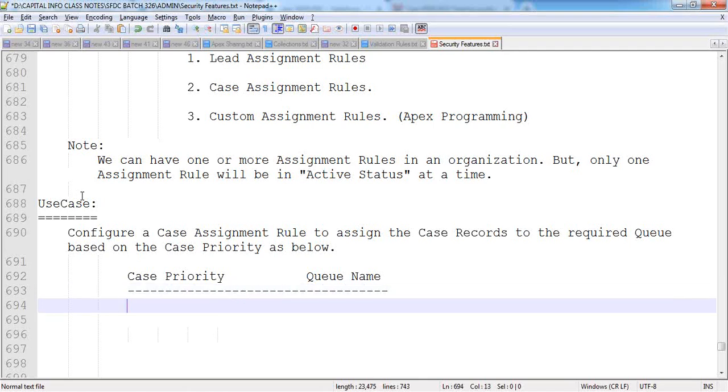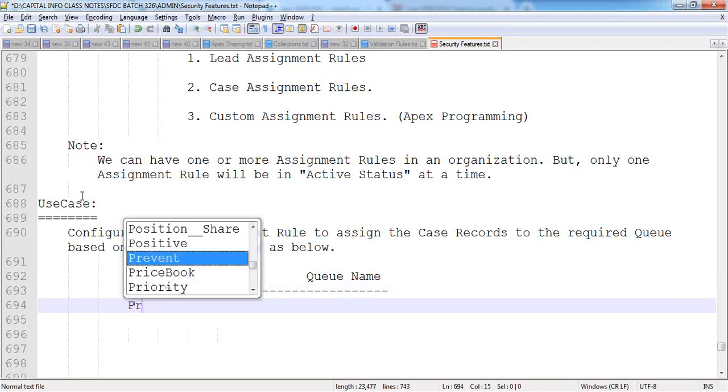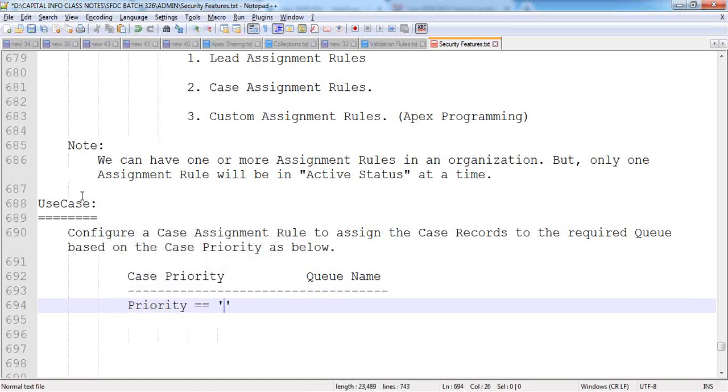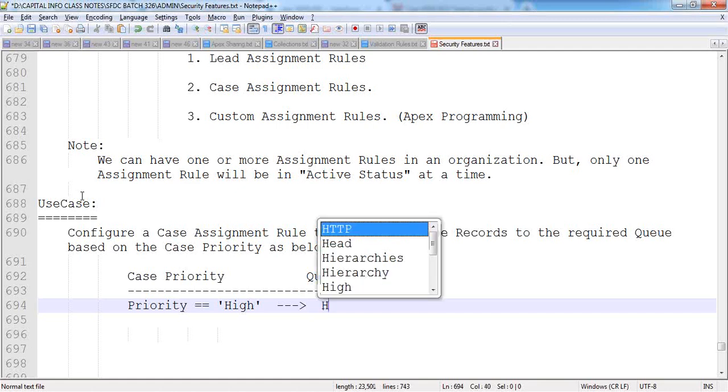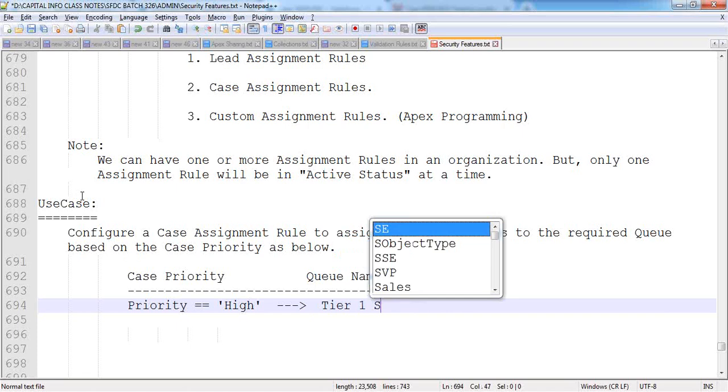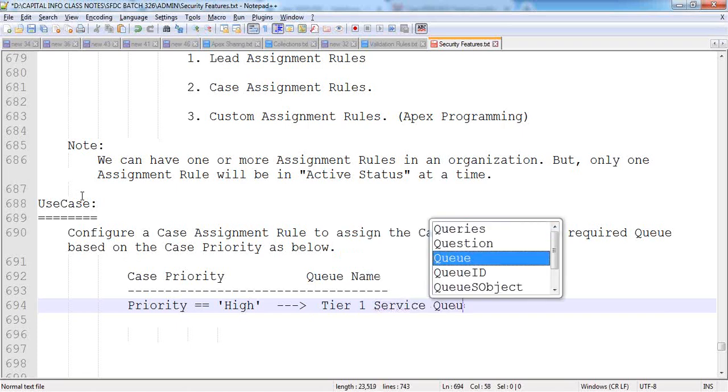Specify the case priority and the queue name. If the case priority equals high, assign that case record to a queue called the tier 1 service queue.